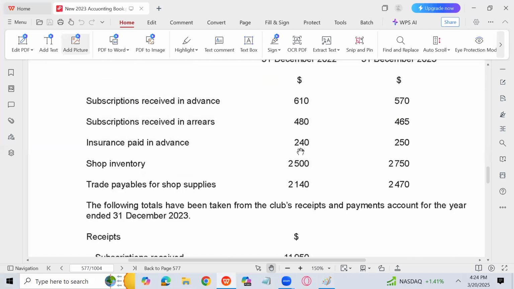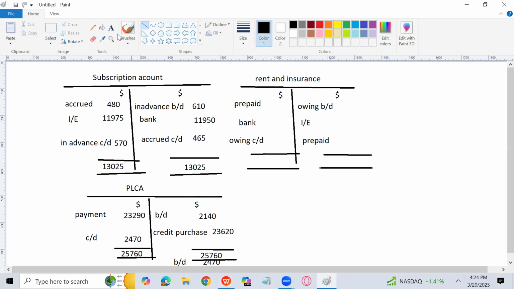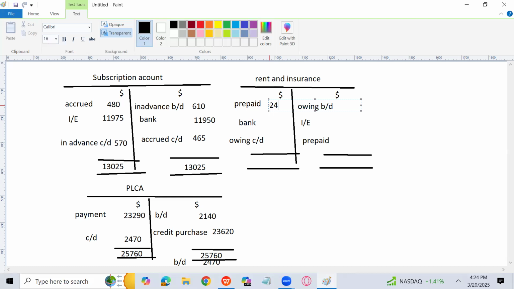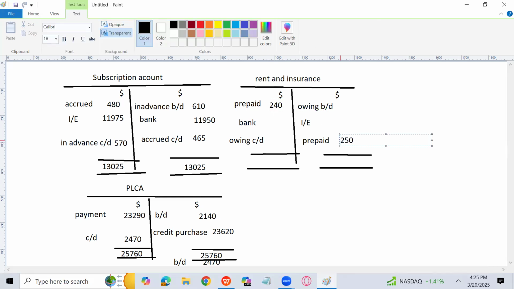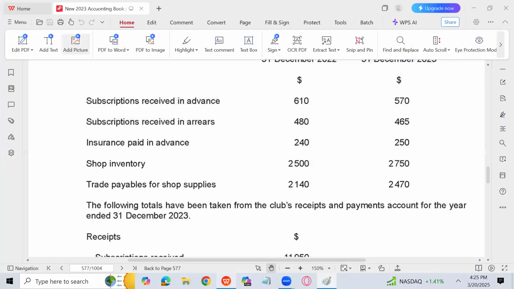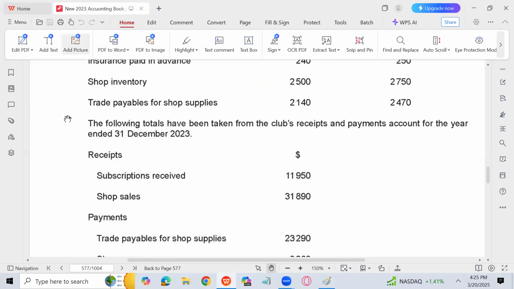Prepaid brought down is 240, and prepaid carried down is 250, right? Now let's talk about the owing. Owing is not given. Accrued brought down for rates and insurance is not given, so we don't need to write that.